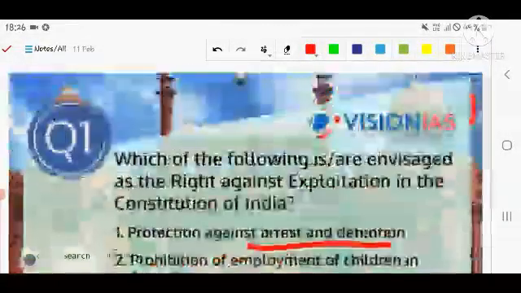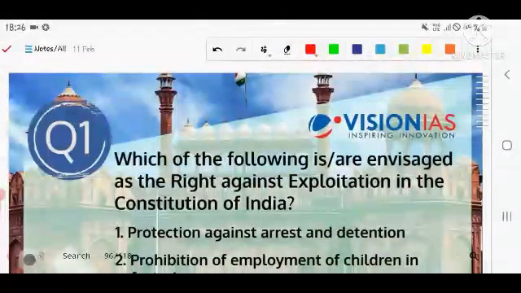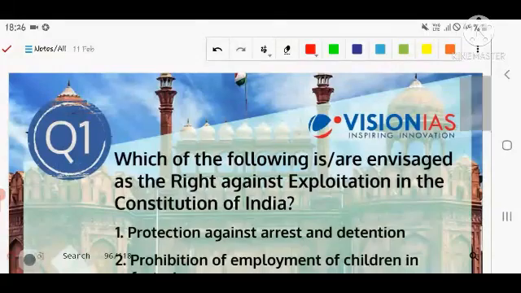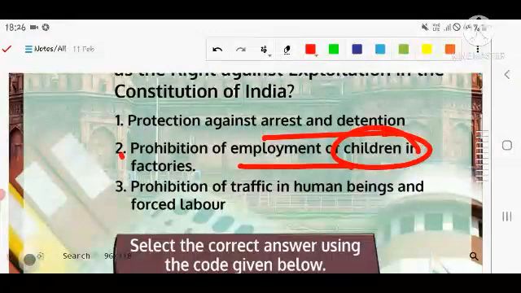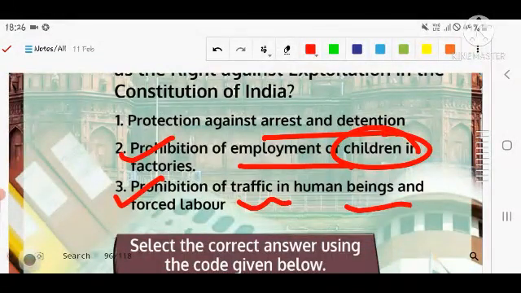Let me again repeat the question for you people for better understanding. Which of the following are envisaged as the right against exploitation in the Constitution of India? The first statement is: protection against arrest and detention. Second, prohibition of employment of children in factories. Number third, prohibition of trafficking in human beings and forced labor. So let's see the next question.